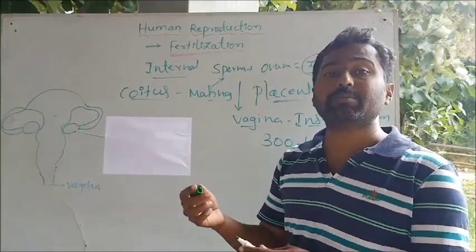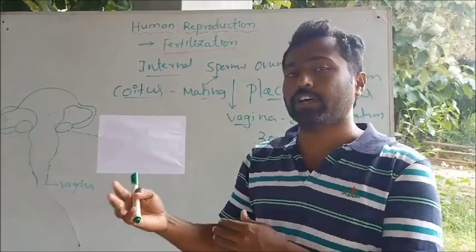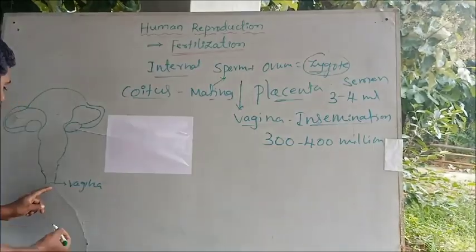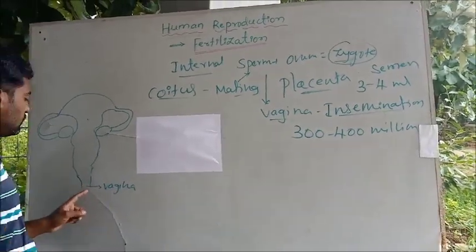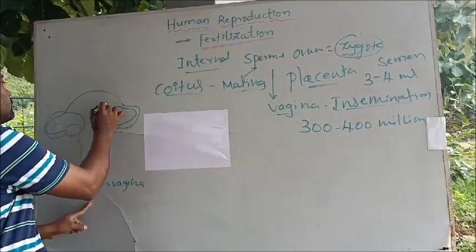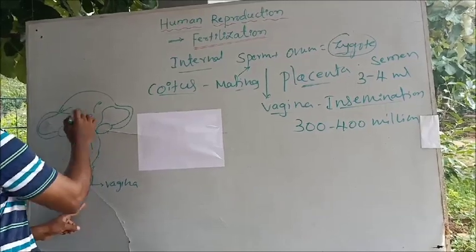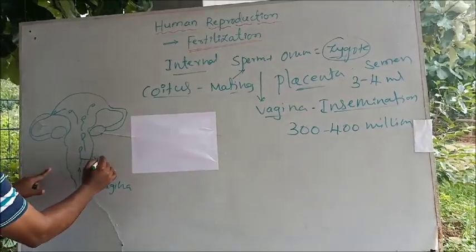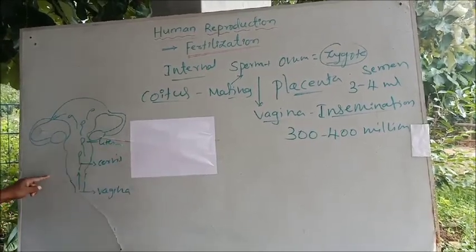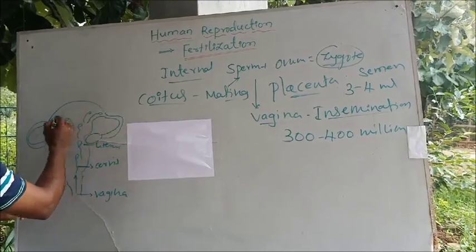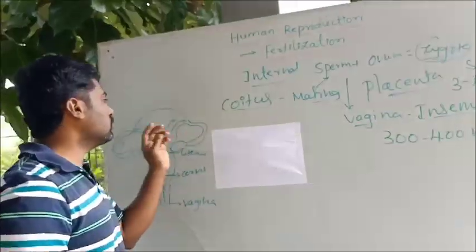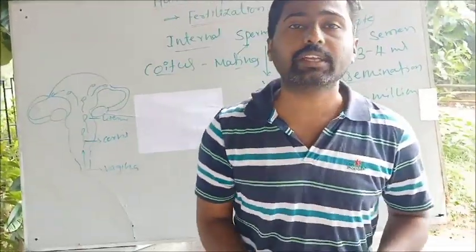Some of the sperms are demobilized, and some of them move towards their target. The vagina receives the semen, and the sperms start moving. They find their way towards the uterus, they pass the cervix, then they enter into the uterus. Then they find their way towards either one or both of the oviducts. The fallopian tube or the oviduct can conduct or carry the ovum.